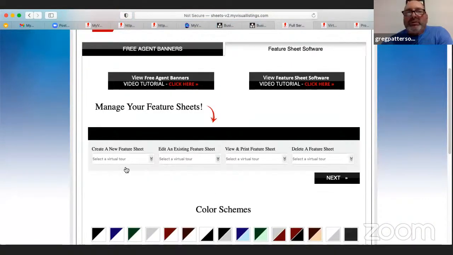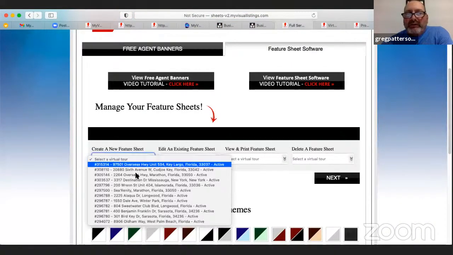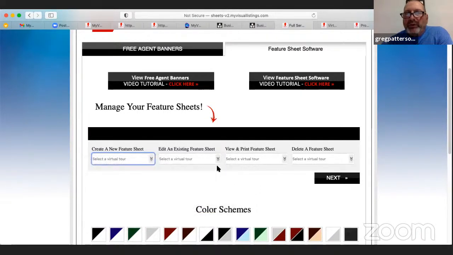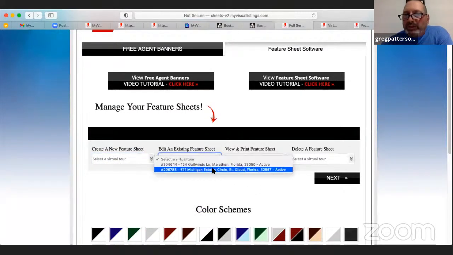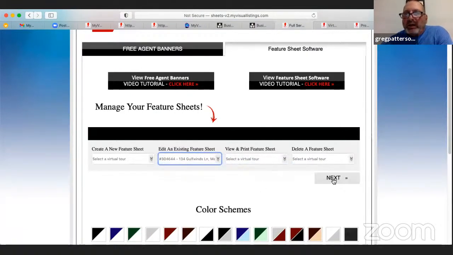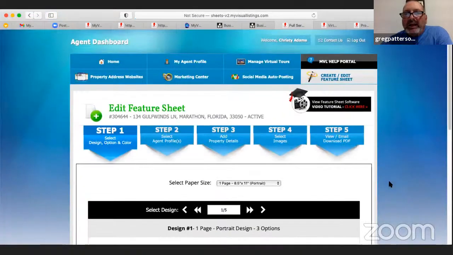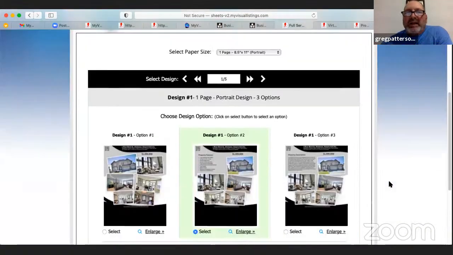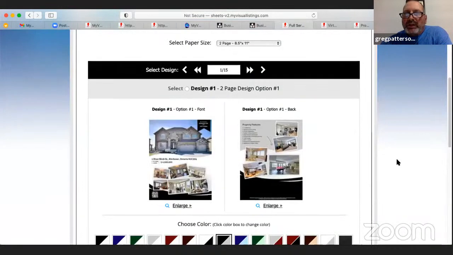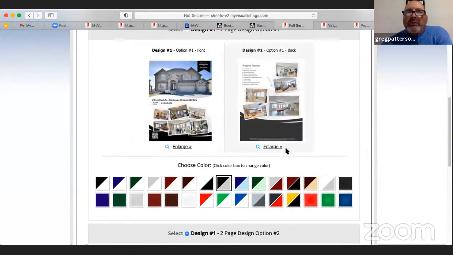So I will go to one, like you would create a feature sheet for any of these single property websites by clicking here. But what I'll do is I'll get an existing one that we just saw, and I would just, here, I'll just go to next, because this is one of the ones that you saw. And this is, you select, we give you options. This is a 1 page. If you wanted a 2 page, you would go here and you have options. So we give you options.